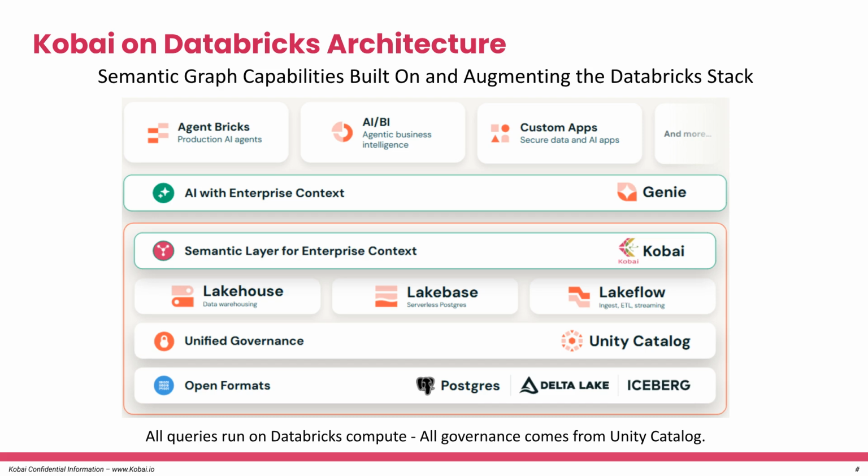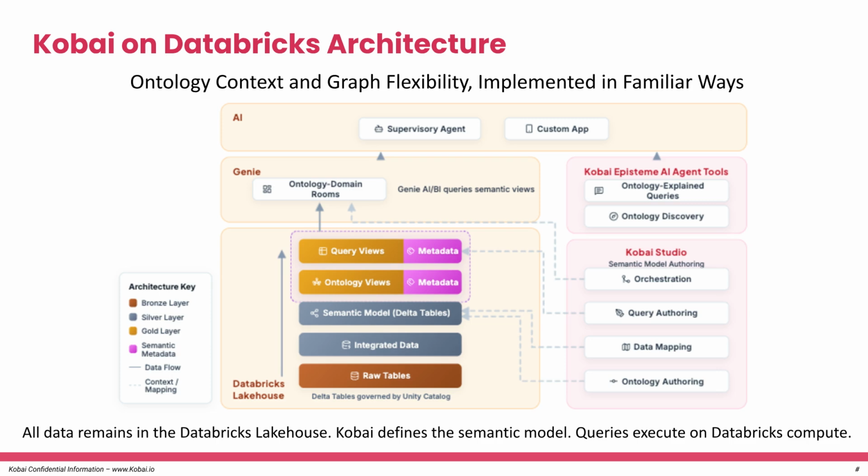This diagram illustrates the Kobai on Databricks architecture, showing how semantic graph capabilities are built on and augment the Databricks stack. Kobai sits on top of the Lakehouse, Lakebase, and Lakeflow layers, providing a semantic layer for enterprise context. All queries run on Databricks Compute, and governance comes from Unity Catalog. The architecture highlights ontology context and graph flexibility implemented in familiar ways.